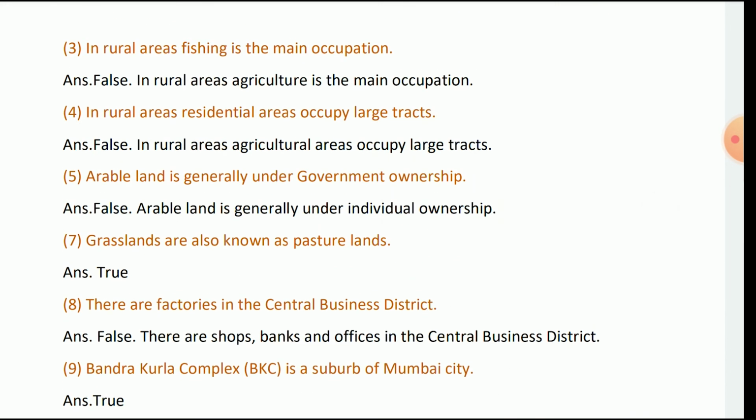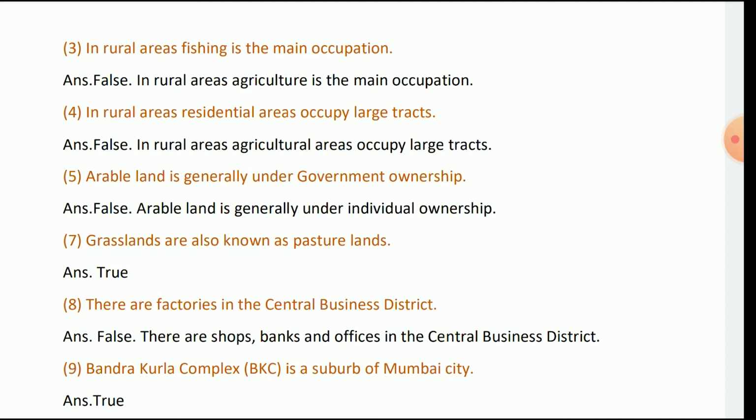In rural areas fishing is the main occupation. False. In rural areas agriculture is the main occupation. In rural areas residential areas occupy large tracts. False. In rural areas agricultural areas occupy large tracts. Urban land is in general under government ownership. False. Urban land is in general under individual ownership.